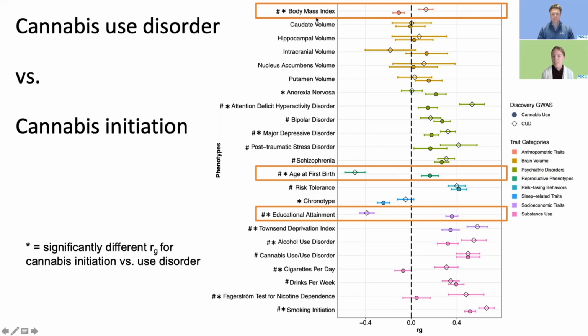For body mass index, we see that cannabis use disorder is significantly positively correlated with body mass index. When we look at age at birth of the first child, we see that cannabis use disorder is significantly correlated with an earlier age at first birth, and it is also significantly negatively correlated with educational attainment. When we look at cannabis initiation, we see that there are actually significant correlations with these 3 traits, but in the opposite direction of effect. And actually, for 12 of the 22 traits that we tested, those marked with an asterisk, we see significantly different genetic correlations when we look at cannabis initiation versus cannabis use disorder.